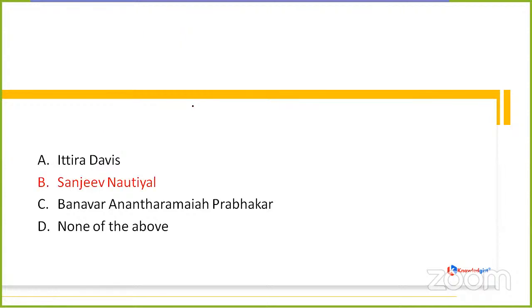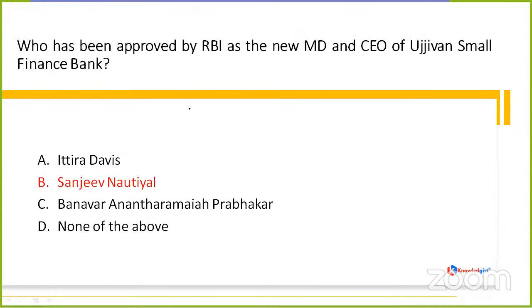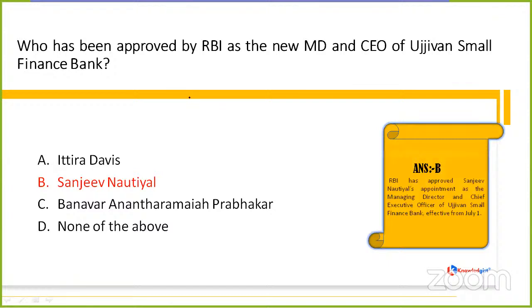Okay, Girish is saying option D, but option B is the correct answer: Sanjeev Nautiyal. Just remember his name by Jubin Nautiyal's name. RBI has approved Jubin Nautiyal's brother Sanjeev Nautiyal as the new MD and CEO of Ujjivan Small Finance Bank. Ilyas is saying correct. That is option B. This decision has already come into effect from the 1st of July 2024.